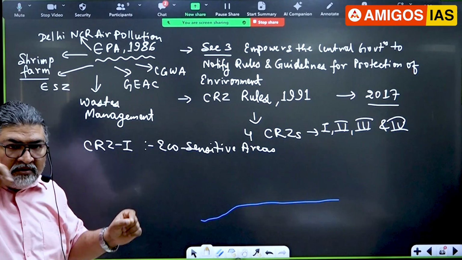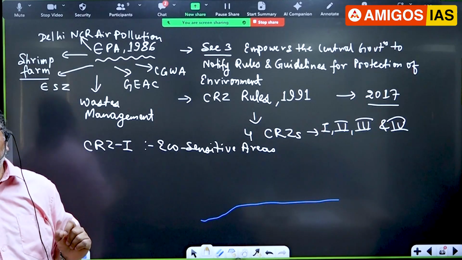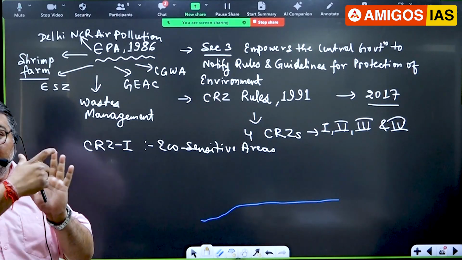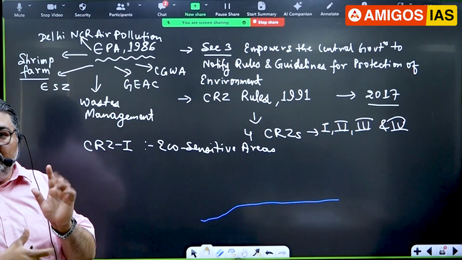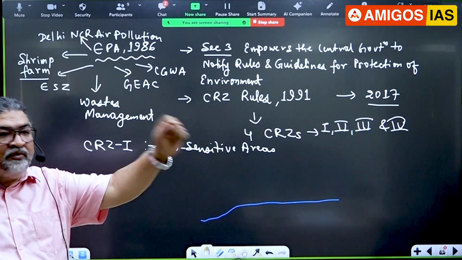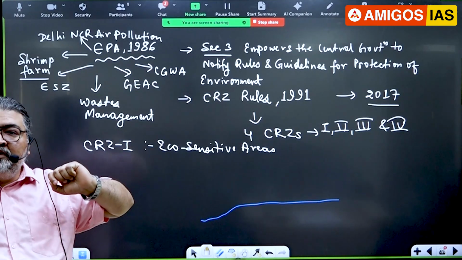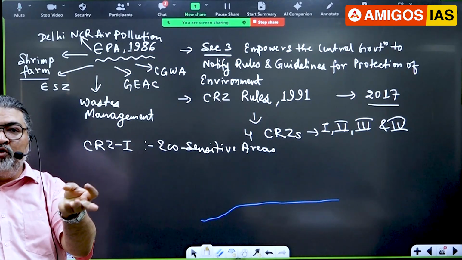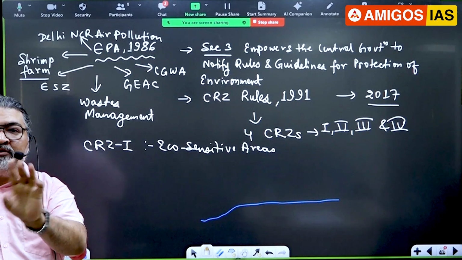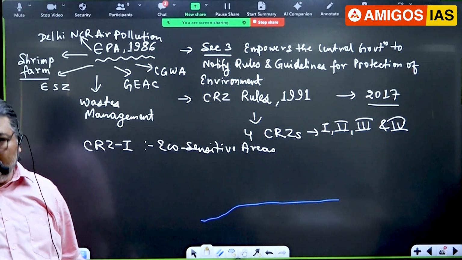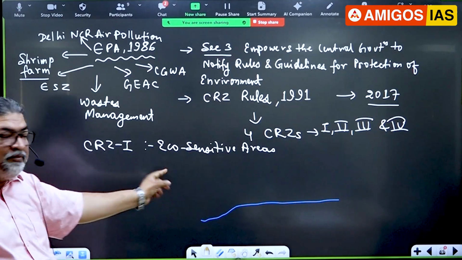So what did the government do? Demarcation of boundary. They mark the boundary, and government has something called a gazette notification. This area is CRZ1. So in CRZ1, no mining, no extraction, all human activities will be banned. Highly protected area.